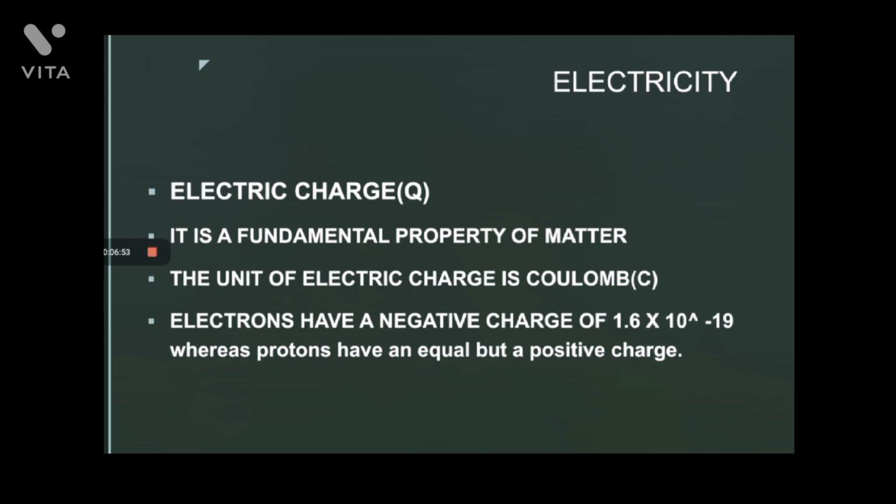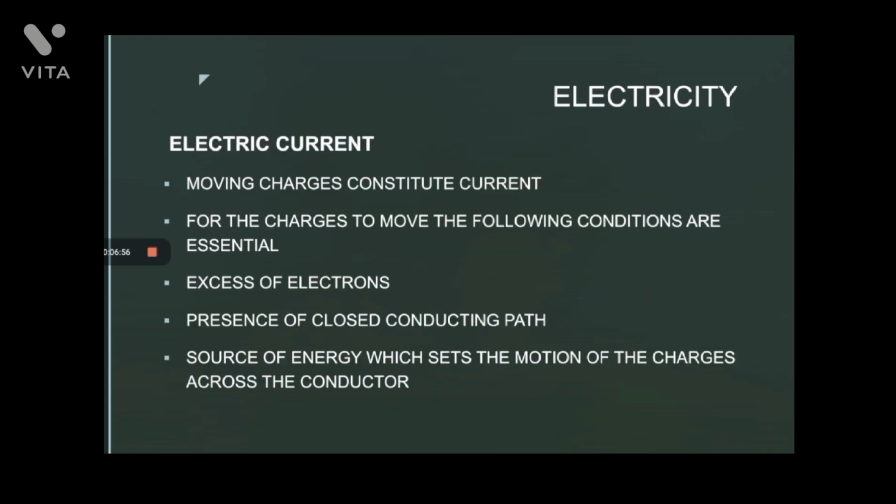Now we have to talk about the current. So what is electrical current? As I told you, the free electrons in the outermost shell are ready to move, and these moving charges constitute the current. For the charges to move, there are certain essential conditions. What are those essential conditions?